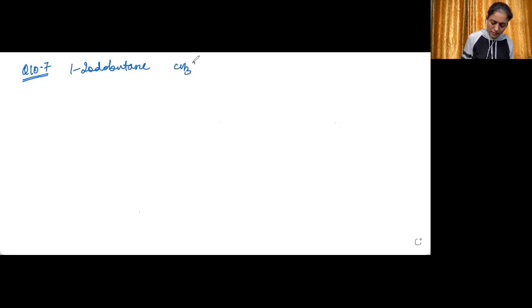Question number 7 is: write the equations for the preparation of 1-iodobutane. We need to prepare 1-iodobutane. First of all, let us write the formula. We need to prepare this compound, not bromo, sorry, it is iodo.